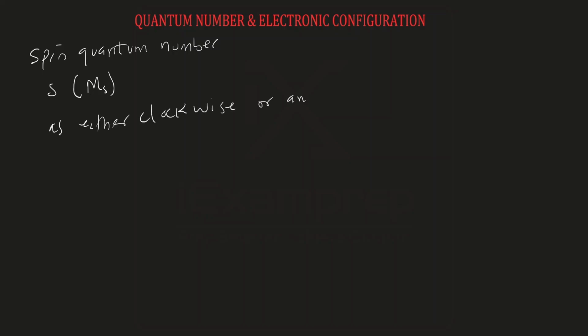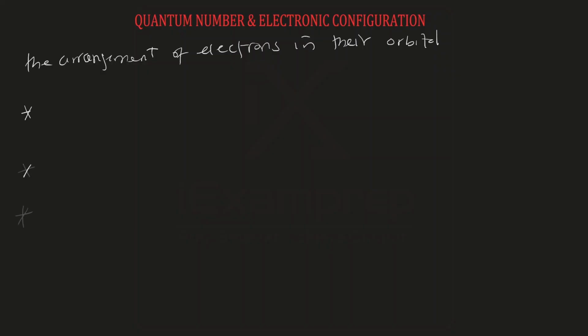Now the last quantum number that we are going to talk about is the spin quantum number. So the symbol for spin quantum number is S. In some textbooks you can see it as MS. The function of spin quantum number is that it gives the direction of spin of electrons in their orbital as either clockwise or anti-clockwise. Alright, this will make sense to you when we start electronic configuration. So those are the first set of quantum numbers that are used to give the location or the position of electrons in the orbitals. Now let's talk about electronic configuration.